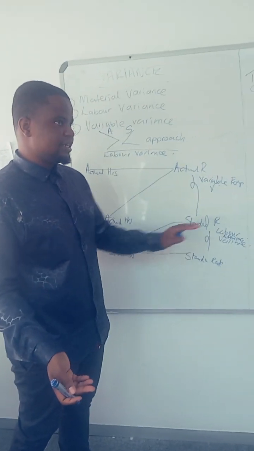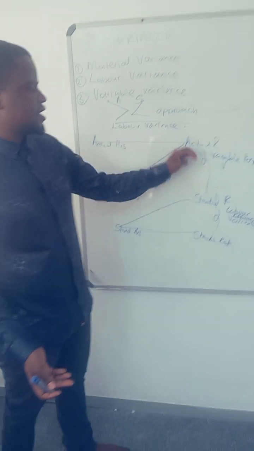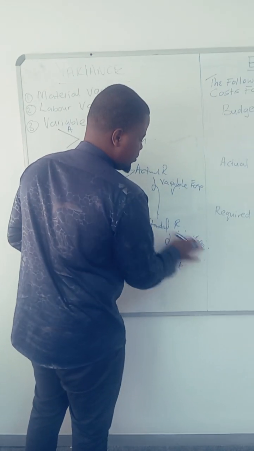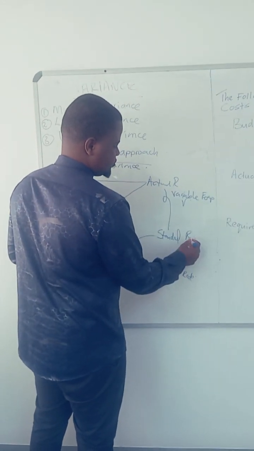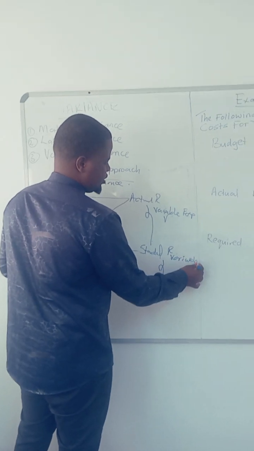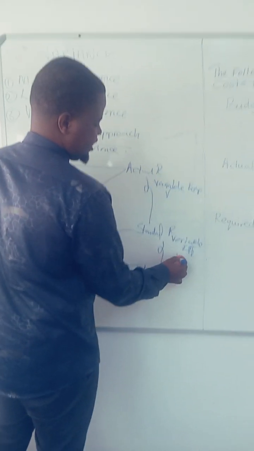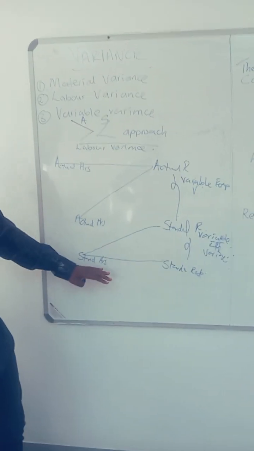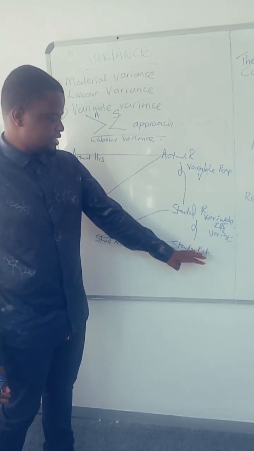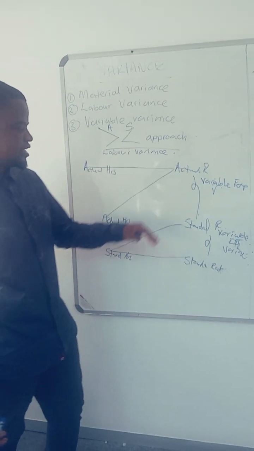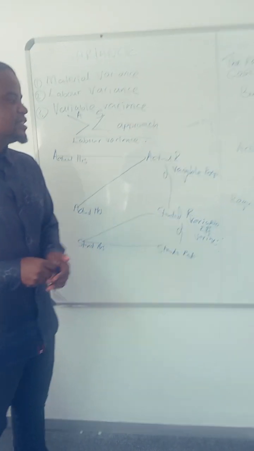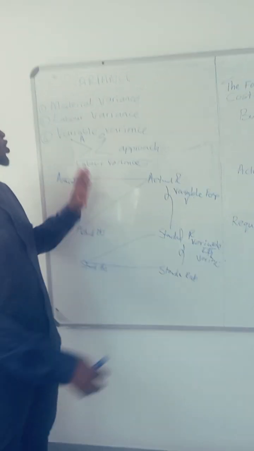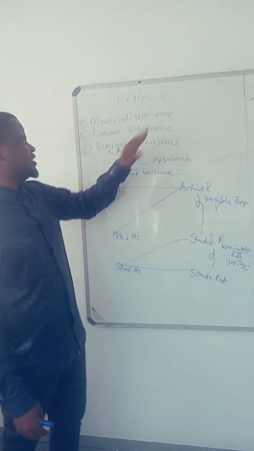Actual hours times standard rate minus actual hours times actual rate. Then the variable efficiency variance: you do the same, standard hours for actual output times standard rate minus actual hours times standard rate. So this is how you apply the greater than and less than approach to calculate labor variance and variable overhead variance.